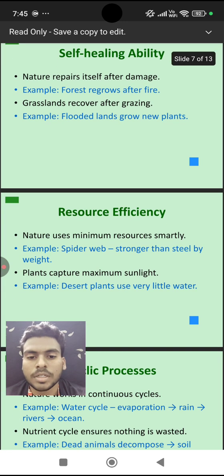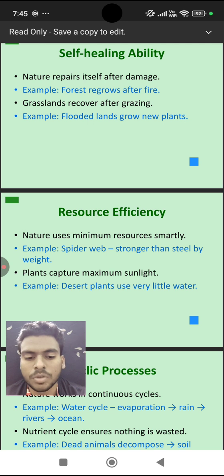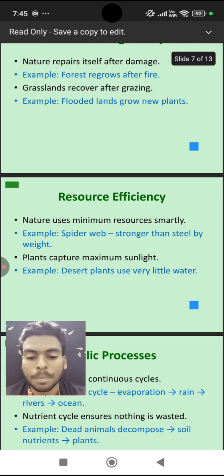And the next aspect is resource efficiency. Nature uses minimum resources smartly for maximum effect. For example, a spider web, which is constructed using simple materials like thread, is stronger than steel by weight, which we can't believe, but it's true. Plants capture the maximum sunlight. Example, desert plants use very little water. So we should also learn from nature. We should use minimum resources to the maximum and completely.